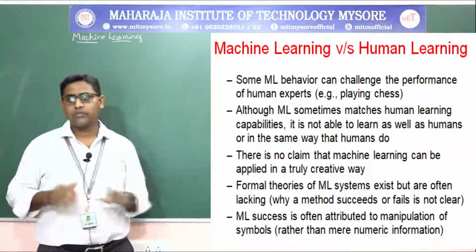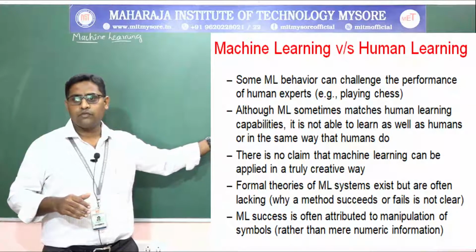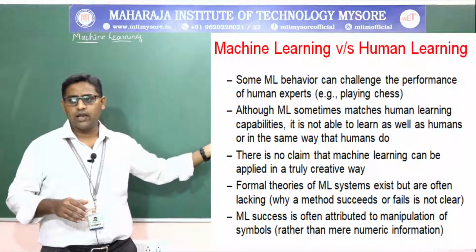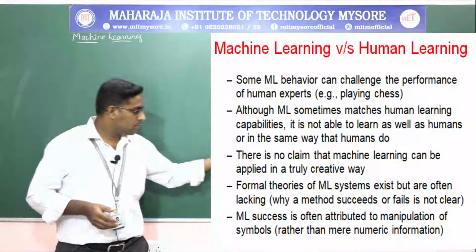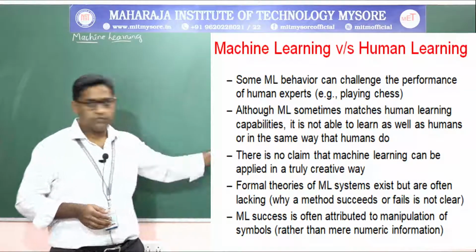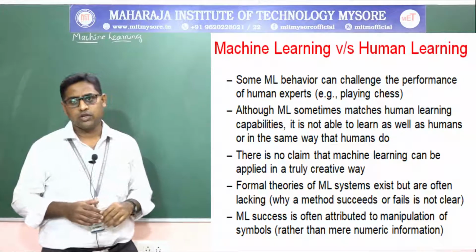Formal theories of machine learning systems exist, but more often they lack methods to explain which will succeed or which will fail; it is not clear. Machine learning success is often attributed to manipulation of symbols rather than mere numeric information.